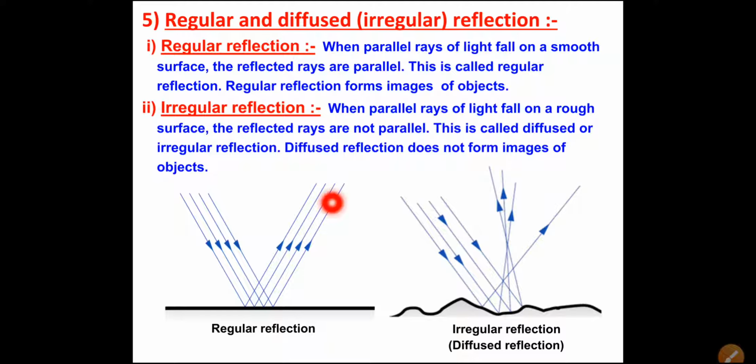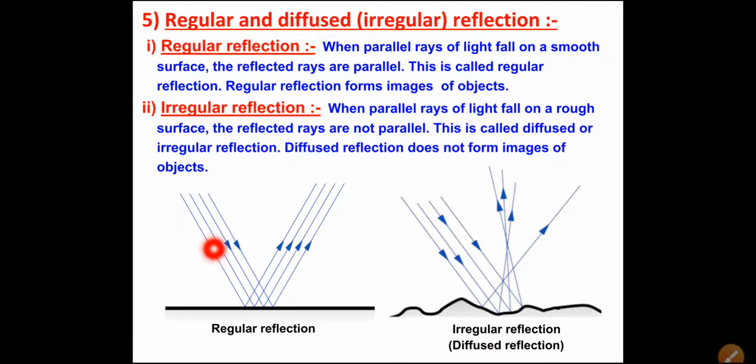Regular and diffused reflection. Diffused means irregular. So what is the regular reflection and what is the irregular or diffuse reflection, or what is the difference between the regular and diffuse reflection? Now see here, regular reflection and diffused or irregular reflection. From the diagram we can easily understand what is the regular and irregular reflection.